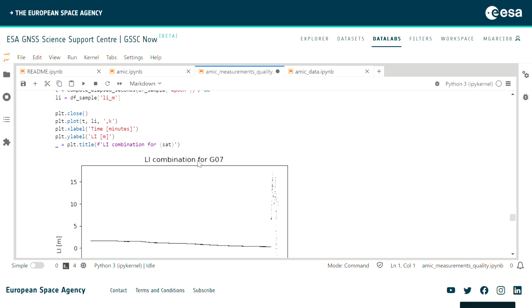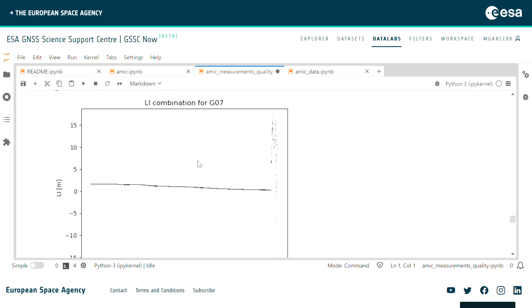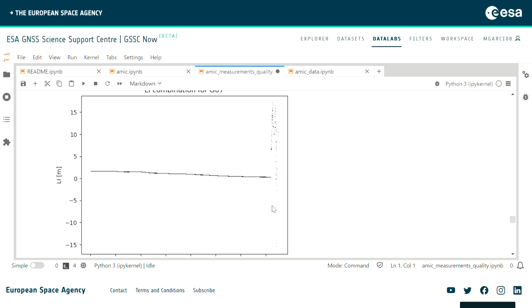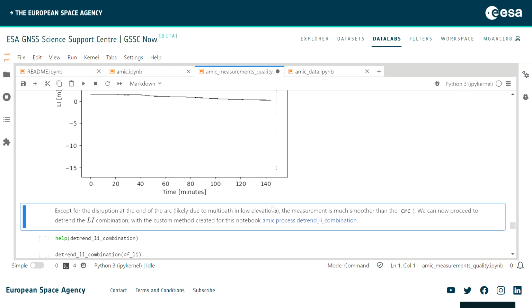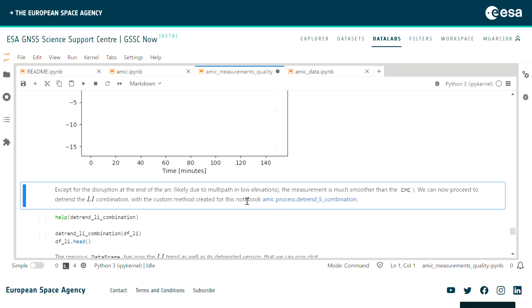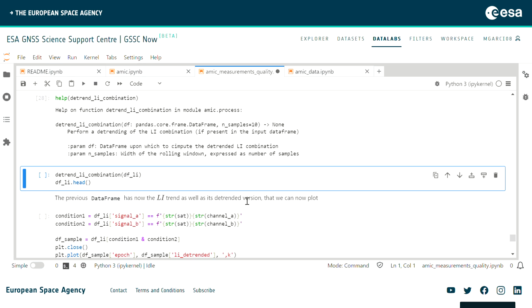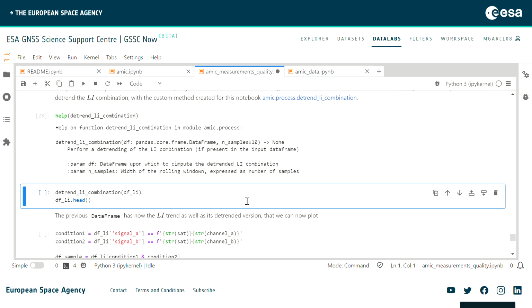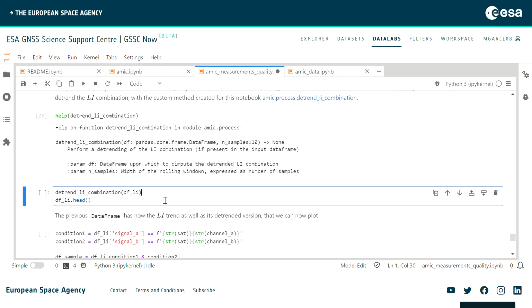That's pretty much what we did for the CMC, and in that case you can see that we have the signal much more smooth. Obviously we have some problems due to low elevations where the multipath is higher and more important. And now what we have to do is basically do the trend of this combination. Remember that we have a method to do that. It's called the trend LI combination. Here is the help function that you can call in order to get some information on how to use it.